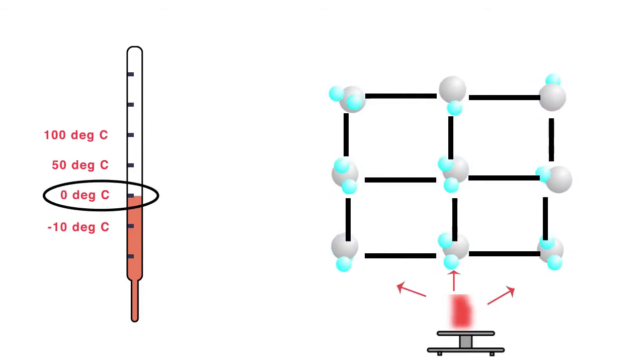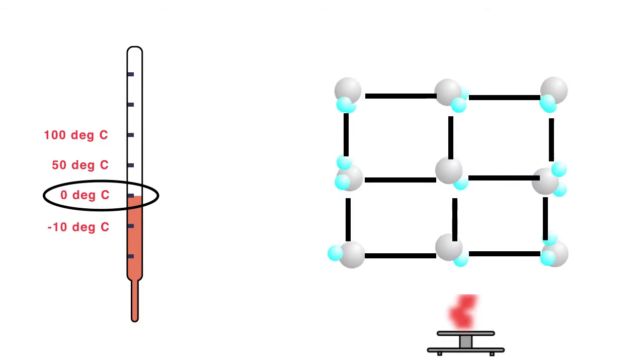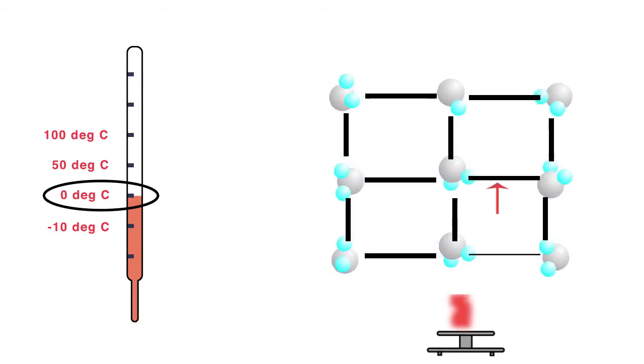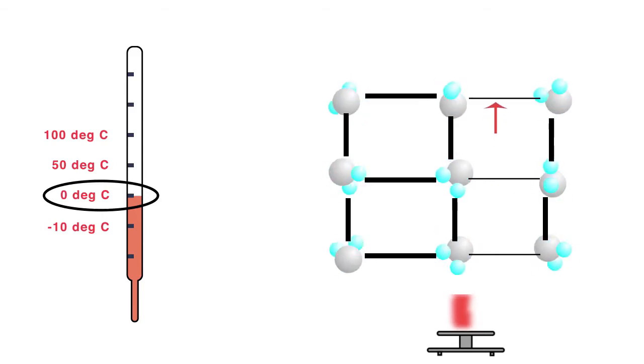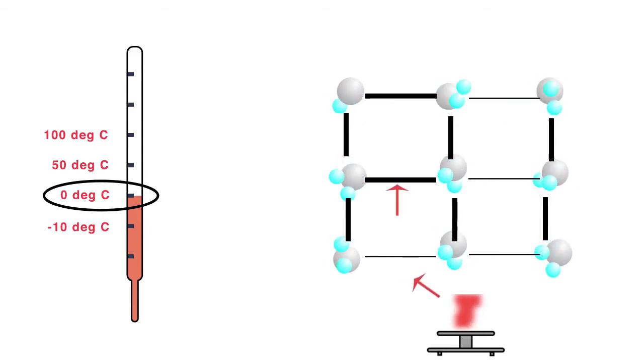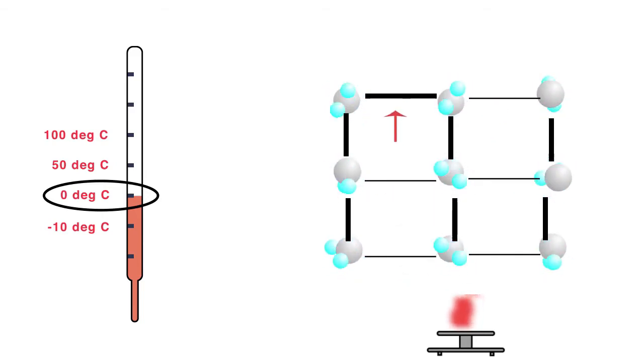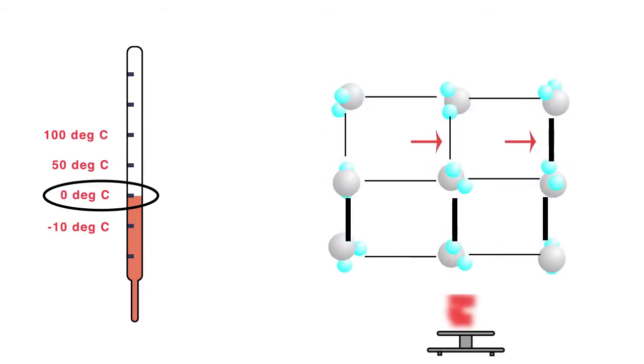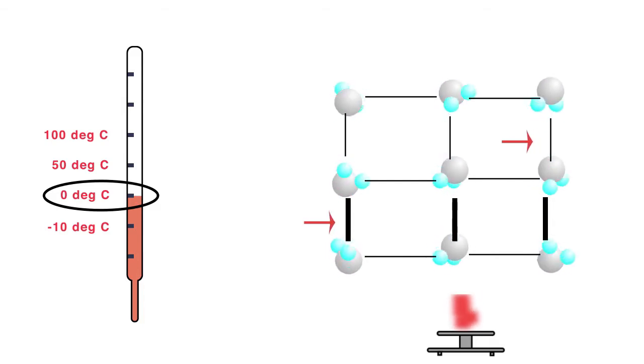But at 0 degree centigrade temperature, the heat energy is now utilized to weaken the intermolecular forces of attraction. Like you can see in this video, these intermolecular forces of attraction now become very weak.